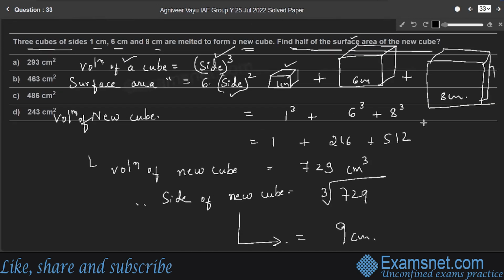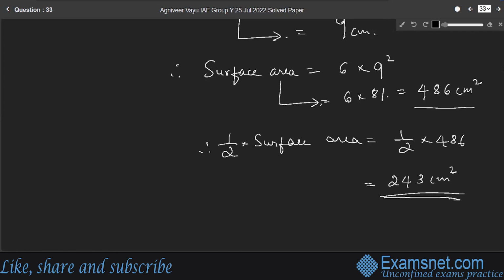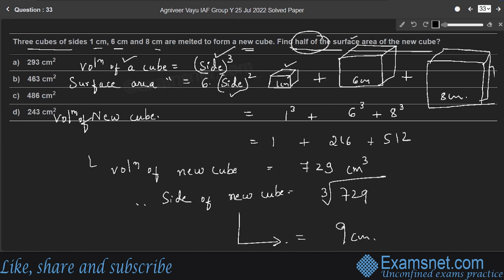Here the question is half of the surface area, right? Therefore, half of surface area is half into 486, which is 243 centimeters square. So half of the surface area of the new cube is 243 centimeters square, option D.